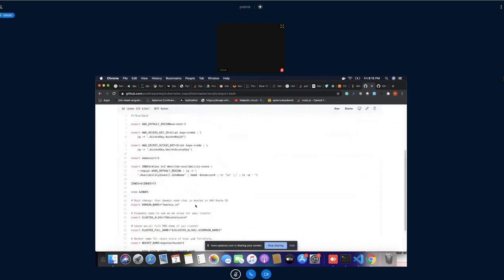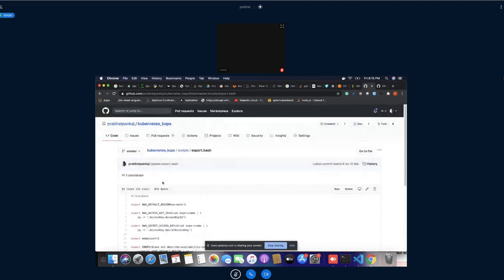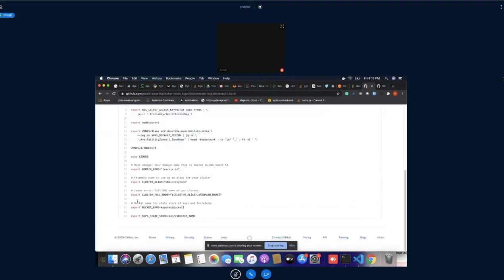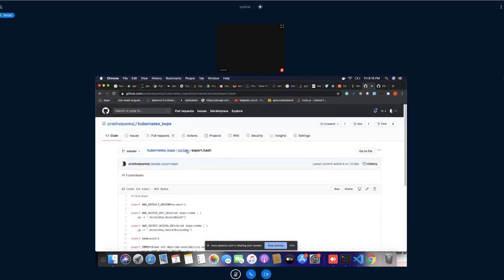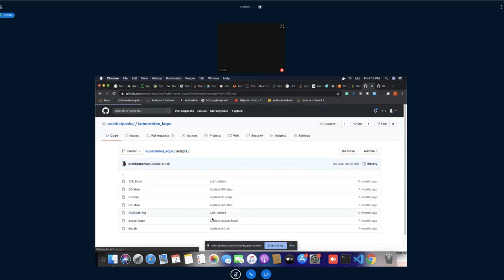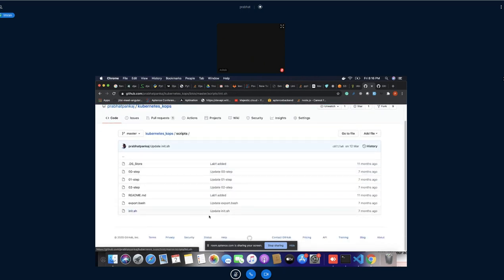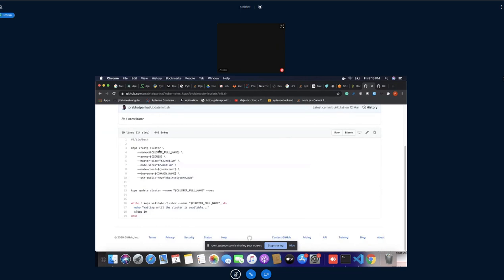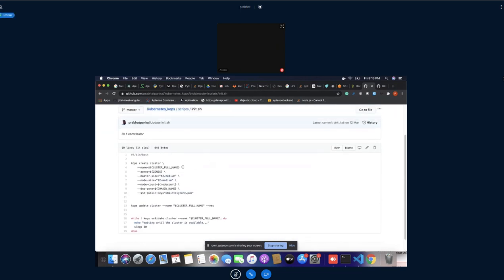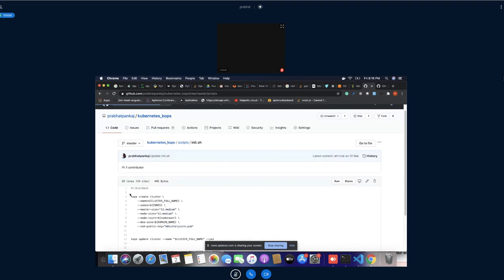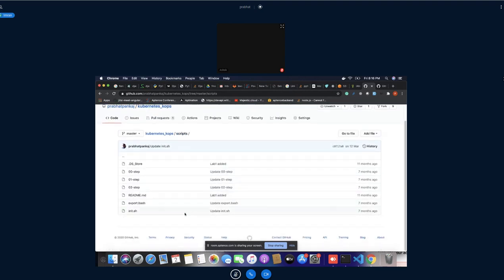So now what happened? Let's say I need to update this one. See, this is the base script. I think some of you had asked yesterday how to do this one. So this is the way we can do it here. You may have to update this information and export it. If you run this one, the export bash file, it would work. In the readme.md, I have not updated it, but this is the file you can use, and this is also the init file. Using this method, these are the two steps. Either you can perform them one by one, or simply you can perform this one. Both would work.